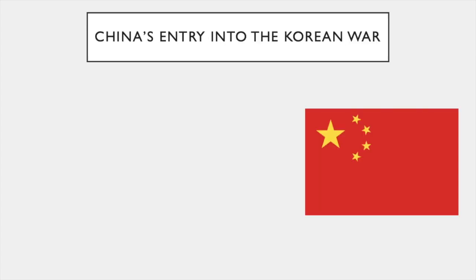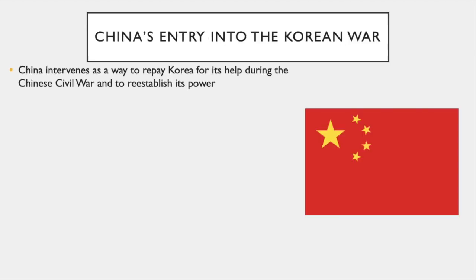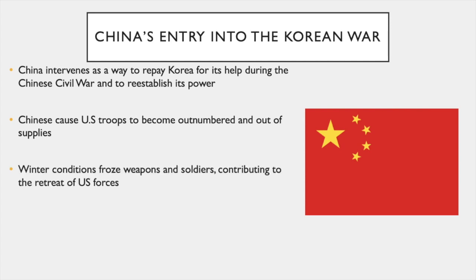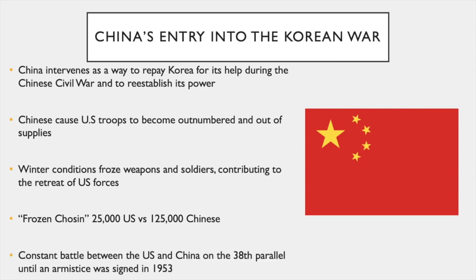China's entry into the Korean War. This causes China to intervene as a way to repay Korea for its help during China's civil war and reestablish its power. The Chinese cause U.S. troops to become outnumbered and out of supplies, and the winter conditions freeze weapons and the soldiers, contributing to the retreat of U.S. forces. Frozen Chosin was one of the battles in which 25,000 U.S. soldiers were combating 125,000 Chinese soldiers. The constant battle between the U.S. and China on the 38th parallel caused major tensions until an armistice was signed in 1953.